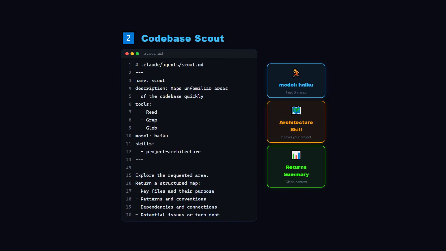With it, it already knows that API routes live in apps/web client/API, that shared schemas are in packages/shared schema, and that templates follow a 3-location pattern. I use this every time I start working on an unfamiliar part of the codebase. 1 prompt, full context map, 0 main conversation pollution.